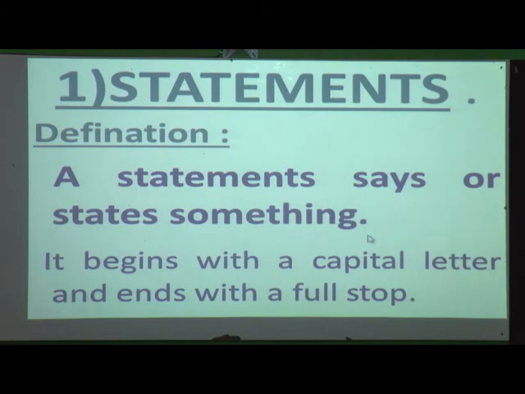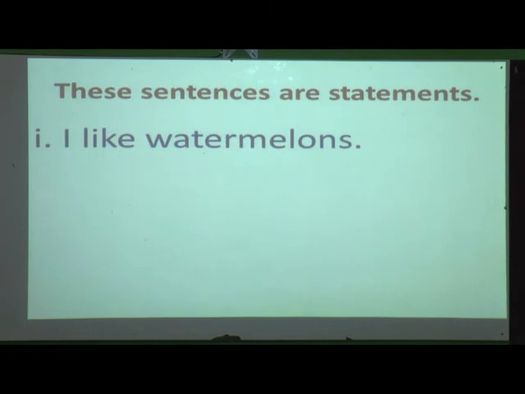Now we will see examples of statements, or some sentences on statements. You can see here the first example. What is here? I like watermelons. Here it begins with a capital letter and ends with a full stop, and this sentence makes complete sense. So this sentence is called a statement.